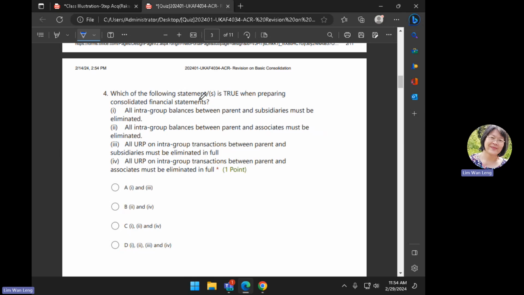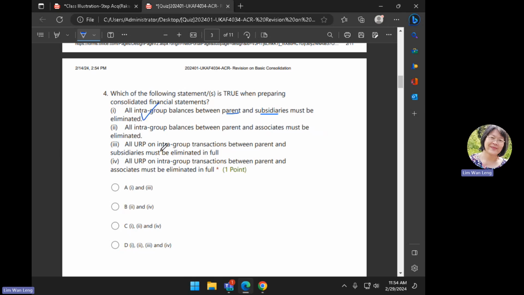Which of the following statements is true when preparing the consolidated financial statements? Intra-group balances between parent and the subsidiary must be eliminated. Now, I owe you, you can receive from me between parent and the sub must be eliminated. Yes.